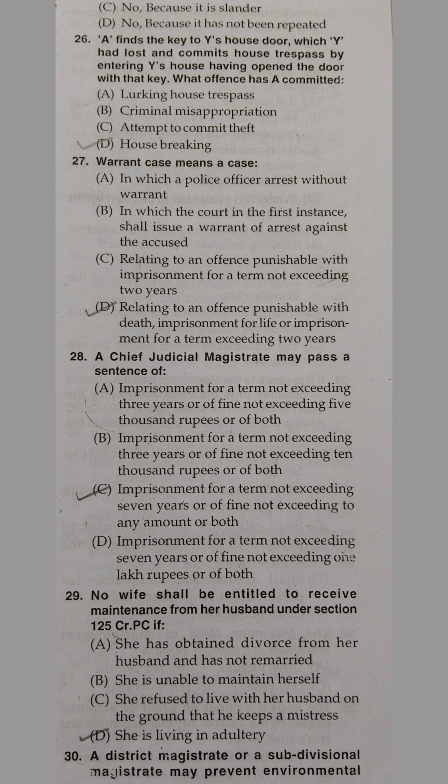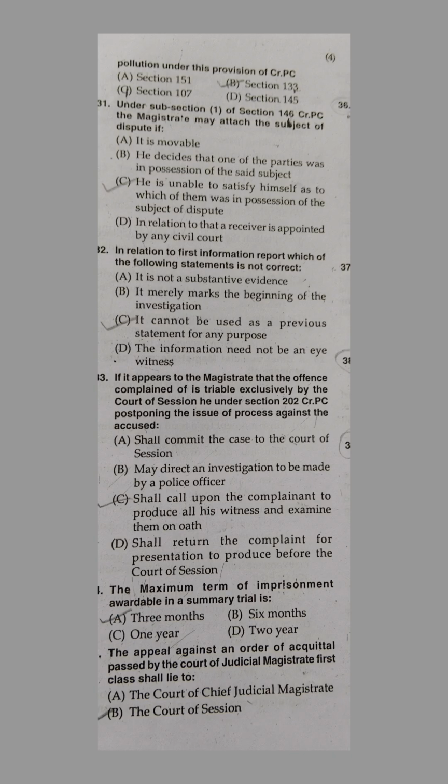Our next question is, a district magistrate or a subdivisional magistrate may prevent environmental pollution under this provision of Criminal Procedure Code. A. Section 151, B. Section 133, C. Section 107, or D. Section 145? And the answer is B. Section 133.